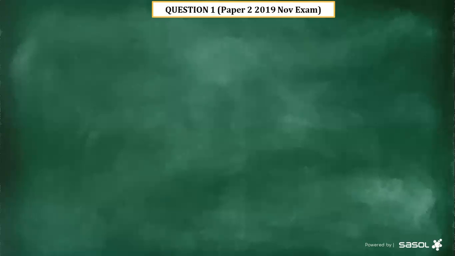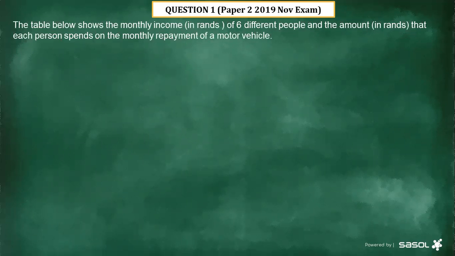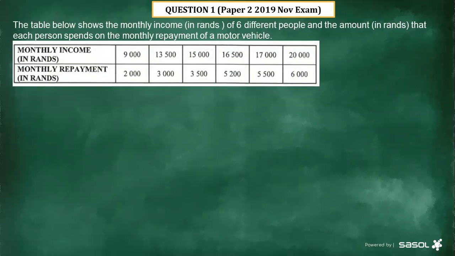All right, now I'm going to be starting with question 1 of the 2019 November exam, which is paper 2. Now let us look into this question paper. Question 1, what was the scenario? The scenario given to us says the table below shows the monthly income in rands of 6 different people and the amount in rands that each person spends on the monthly repayment of a motor vehicle. Now you can see the table.